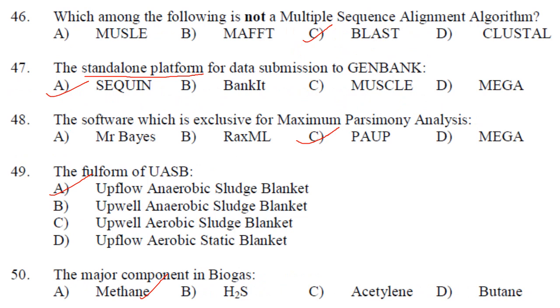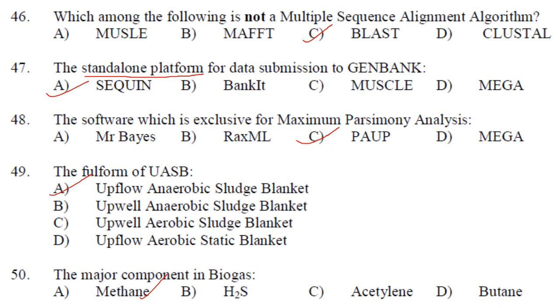Then next one. Which among the following is not a multiple sequence alignment algorithm? MUSCLE, MAFFT, Clustal. BLAST is not a multiple sequence alignment program, because it is mainly used to find regions of local similarity between sequences.